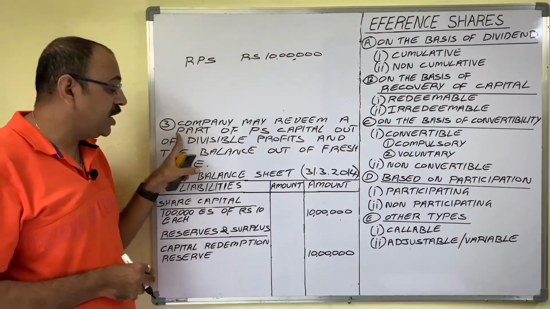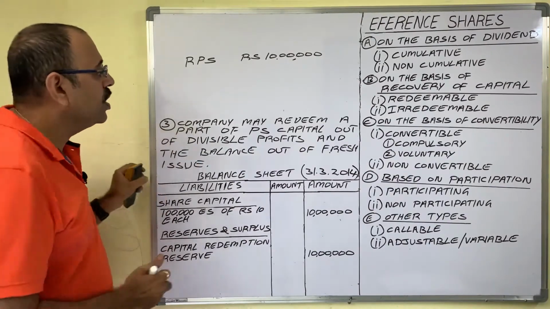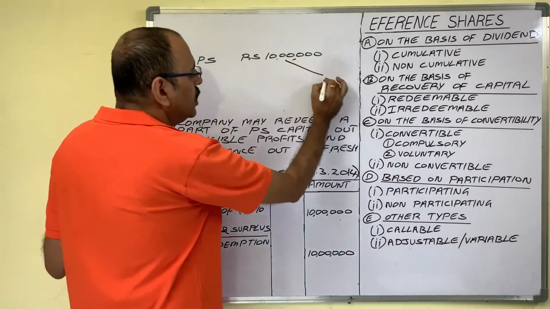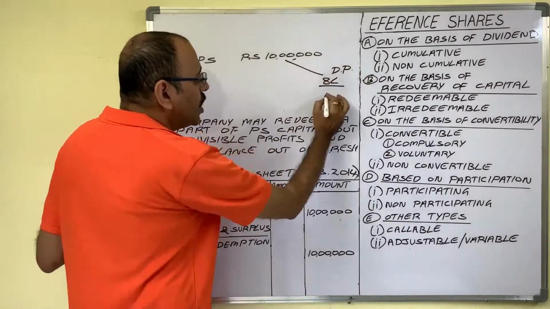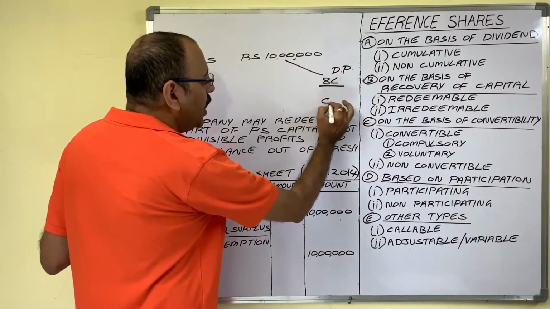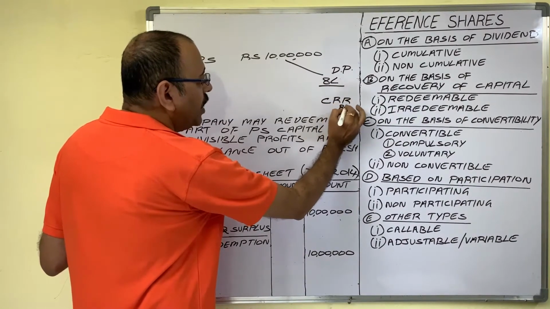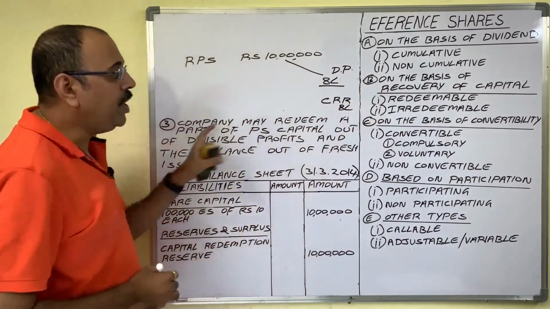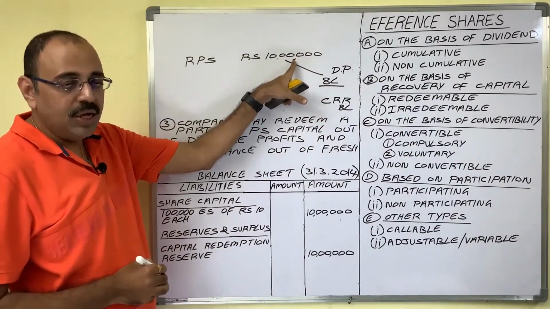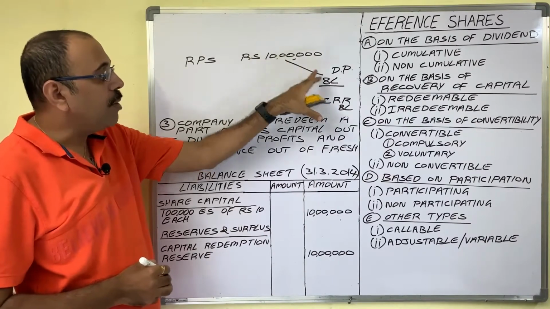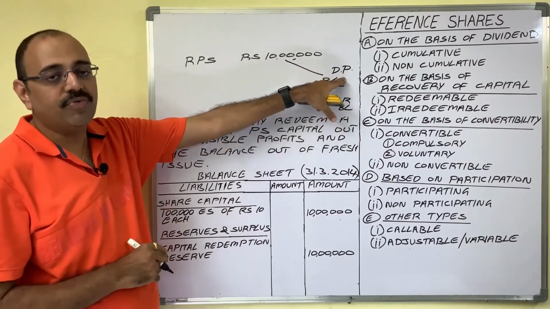Now the third method is a combination of the first two methods. Assume the company has 8 lakh divisible profits. The company should create a capital redemption reserve with 8 lakh rupees, and the company can utilize this amount for redeeming these shares. Now out of 10 lakh, the company is able to adjust 8 lakh from divisible profits.